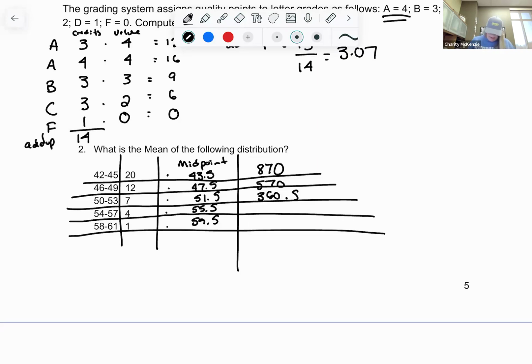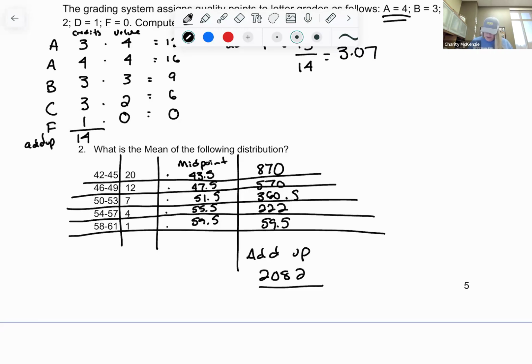360.5. All right, then 4 times 55.5 is 222, and 1 times 59.5 is 59.5. Then remember, we add those up. So I have 870 plus 570 plus 360.5 plus 222 plus 59.5, and I get